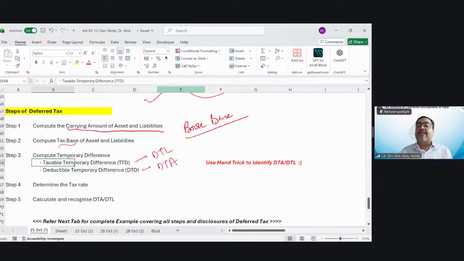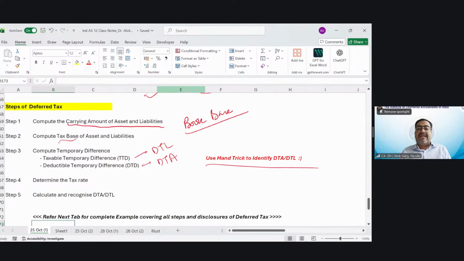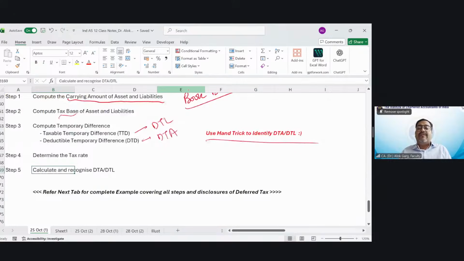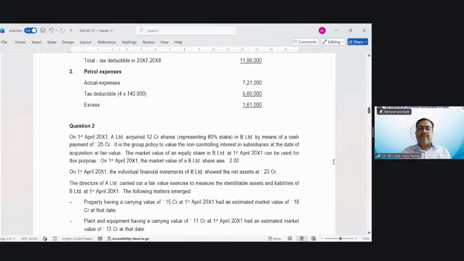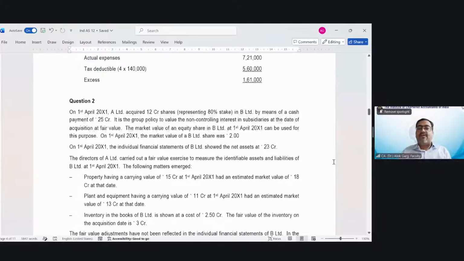So you can identify whether it is a taxable temporary difference or a deductible temporary difference using the hand trick to identify DTA or DTL. Then you need to determine the tax rate, and then you need to calculate and recognize deferred tax asset or deferred tax liability. DTA and DTL. Friends, let's do question number 3 from this word file, and let's discuss the nuances of deferred tax.